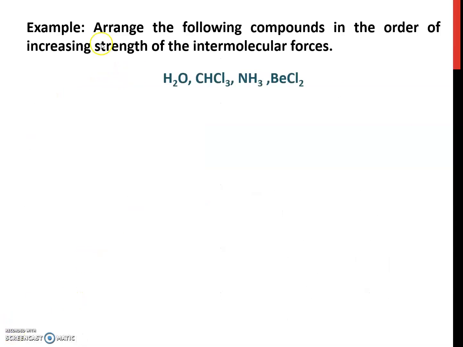Here is an example. Arrange the following compounds in order of increasing strength of the intermolecular forces: H2O, CHCl3, NH3, and BeCl2, or beryllium chloride. If you don't have an idea, it is related to the Lewis structure and then determining the molecular geometry. From that you can know the polarity of the molecule, either polar or non-polar. From the type of molecule, polar or non-polar, you can determine the intermolecular forces.